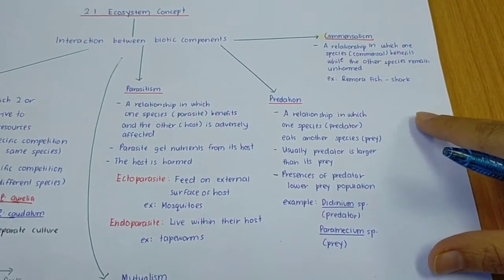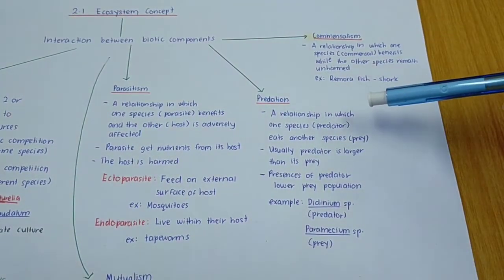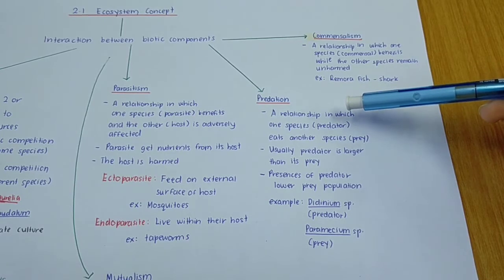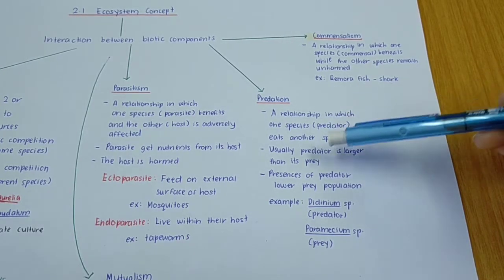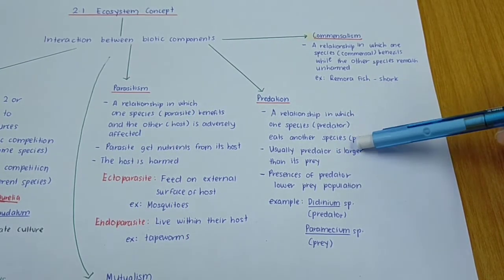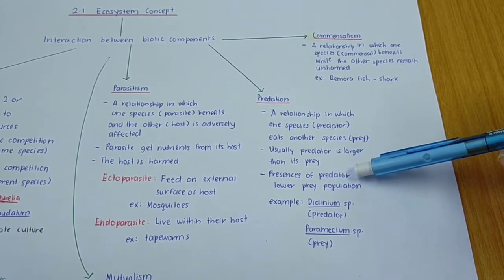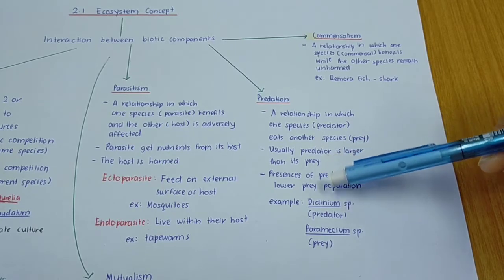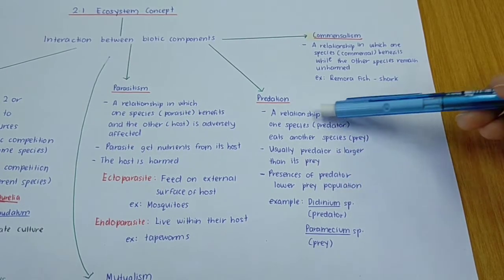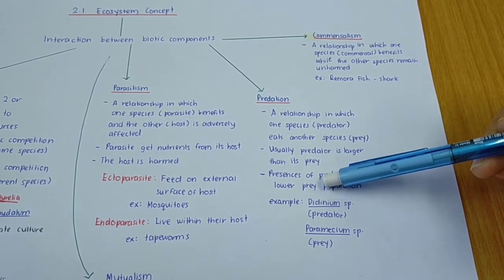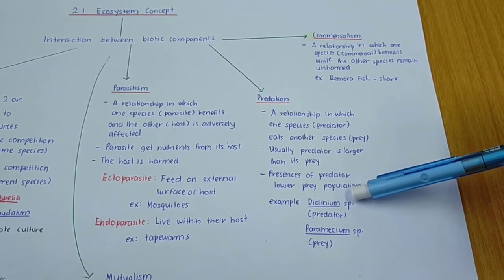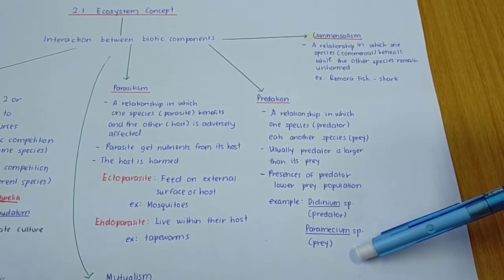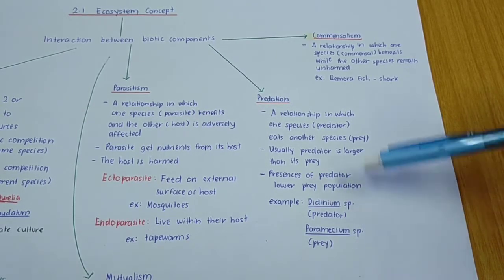Next, predation. What is predation? It is a relationship in which one species, or predator, eats another species, or prey. Usually the predator is larger than its prey, and the presence of the predator will lower the prey population. An example of a predator here is Didinium species, and an example of prey is Paramecium species.